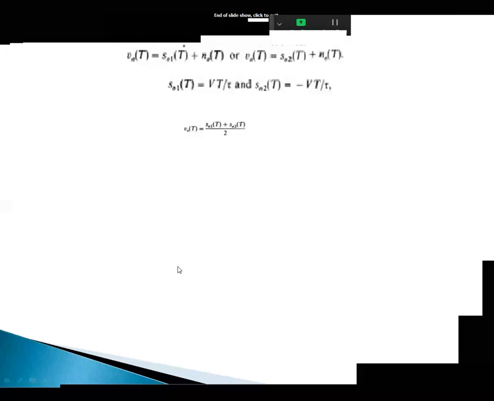Now here, V0 of t is equal to S01 of t plus N0 of t, or V0 of t is equal to S02 of t plus N0 of t.